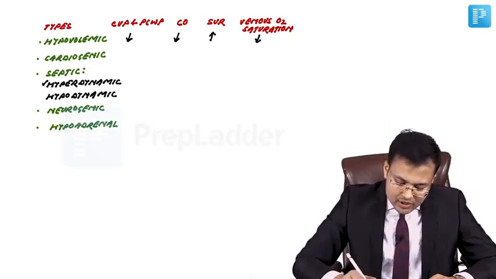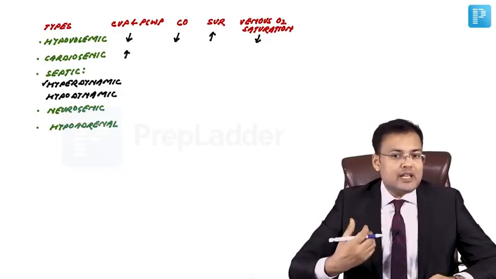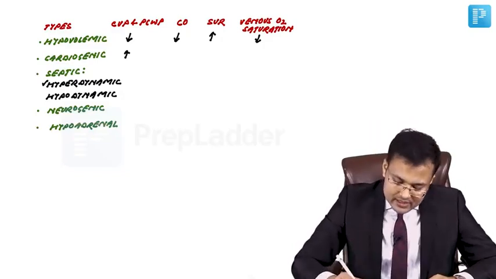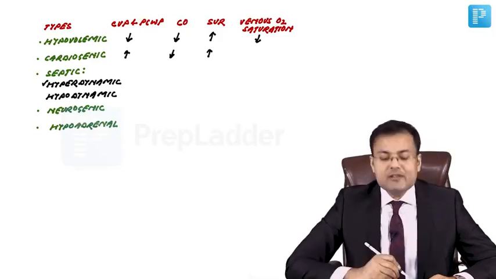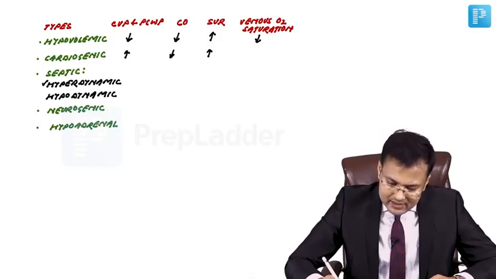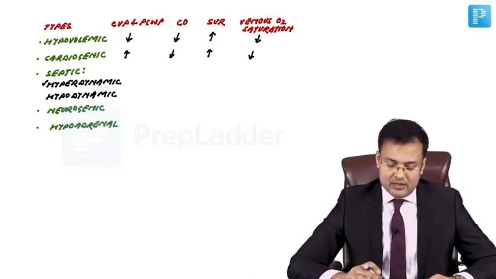So in cardiogenic shock, there is increased central venous pressure and pulmonary capillary wedge pressure. Obviously, there will be decreased cardiac output, increased systemic vascular resistance and decreased venous oxygen saturation in cardiogenic shock.